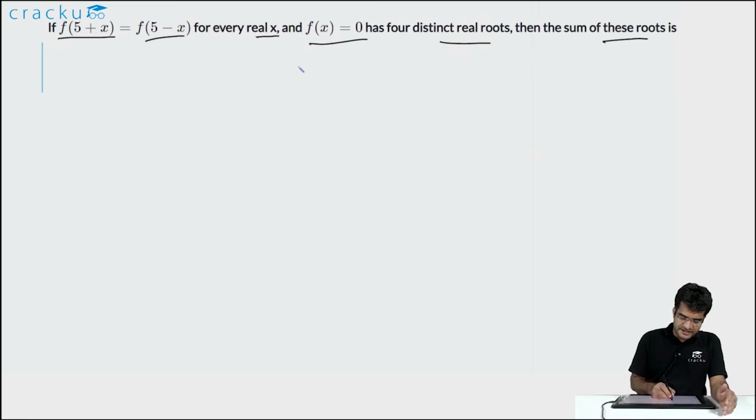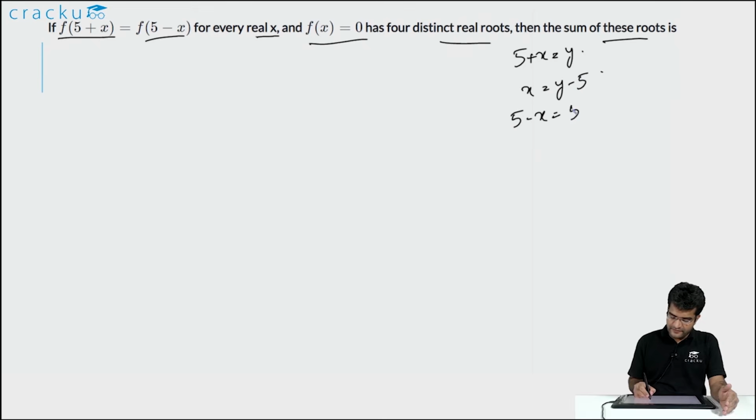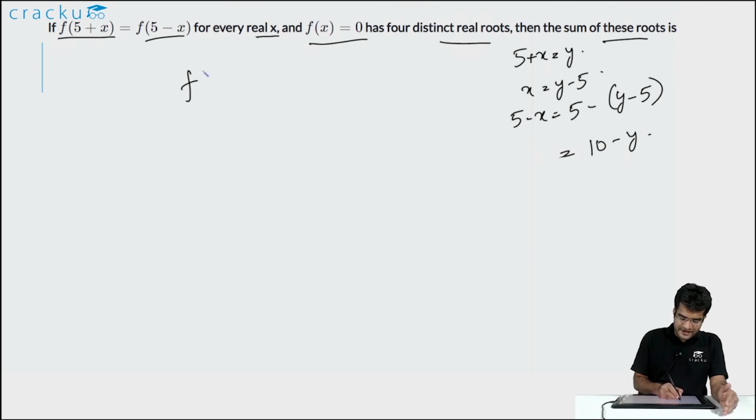So just to understand this function, let us assume that 5 plus x is equal to y. Then let us try to calculate what is the value of 5 minus x. So 5 plus x is equal to y, or x is equal to y minus 5. Therefore, the value of 5 minus x will be equal to 5 minus of y minus 5, which is equal to 10 minus y. So essentially what is given to us is that for every value of y, f of y is equal to f of 10 minus y.